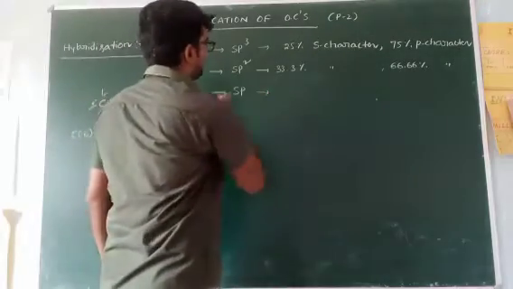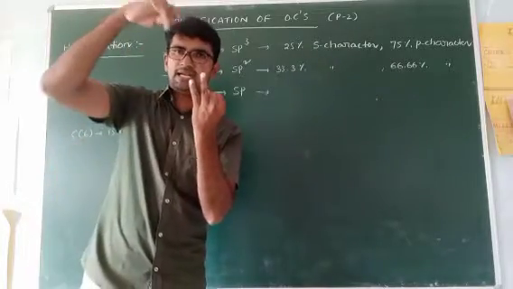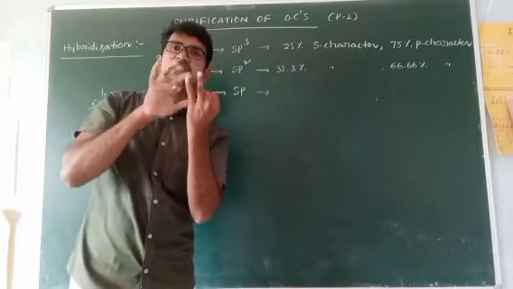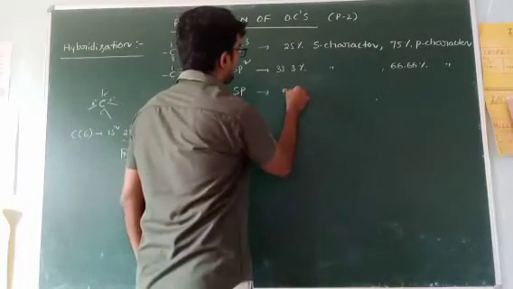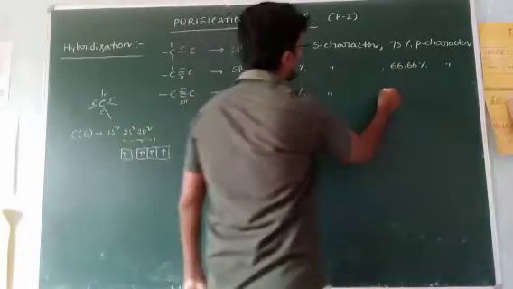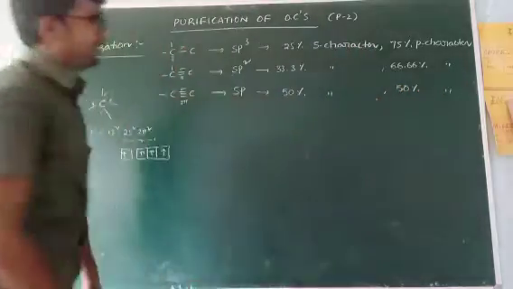Next, sp: only 2 orbitals, 1 s and 1 p. So the total 100% is divided into 2 parts, and each part contains 50%. So 50% S character and 50% P character.